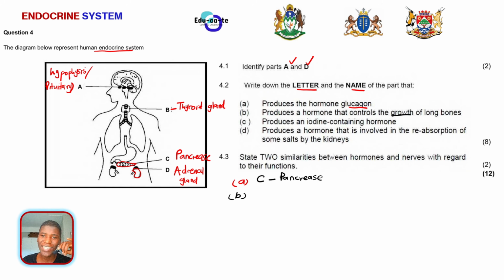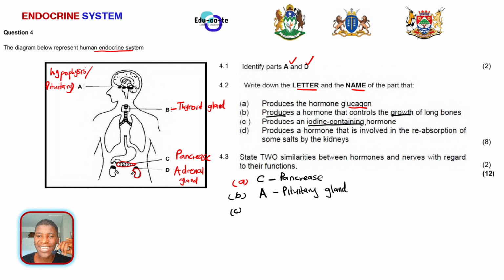Those are 5 hormones. So the one that controls the growth of the long bones is the growth hormone, and it is produced. Remember here, they didn't ask us the hormone, they asked us the gland that produces the hormone. So in this case, the pituitary gland or the hypophysis is the one that produces the growth hormone, and the growth hormone is the thing that makes you grow, your organs to grow particularly.